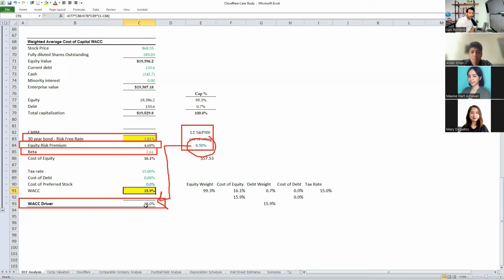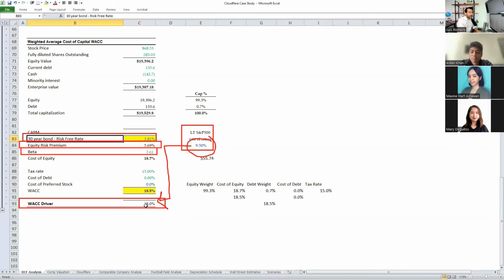cell C91, 15.9%. Depending on the time series data that you're looking at, the expected long-term return of the S&P 500 could range between 8.5% and 11.5%. So if we increase this by just 1%, from 8.5 to 9.5, take a look at the WACC: 18.5%.